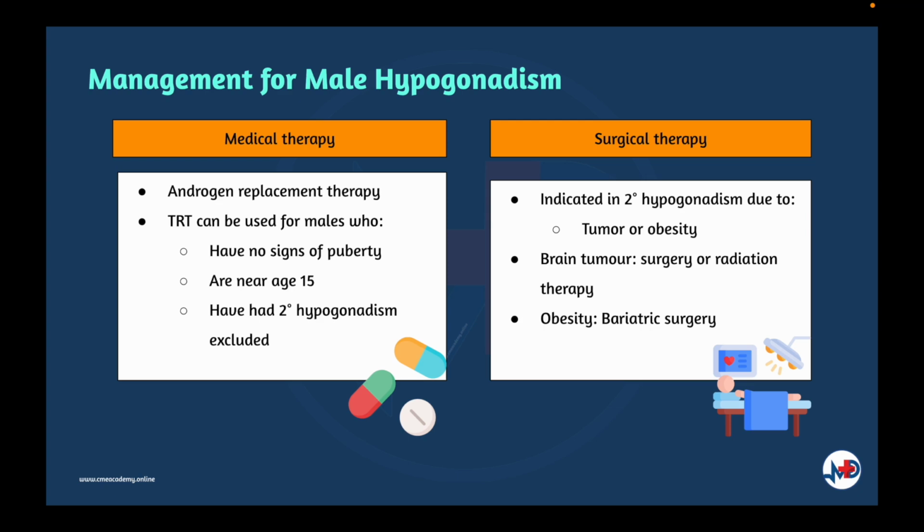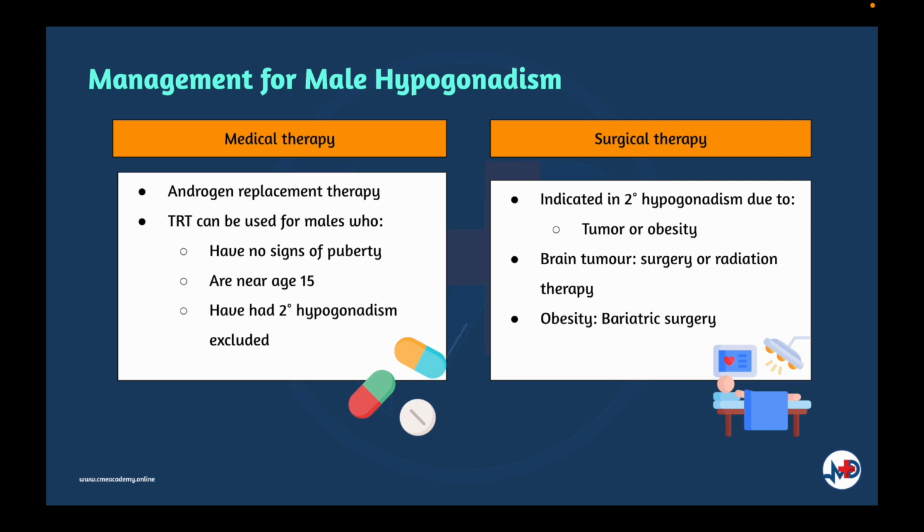Treatment of secondary hypogonadism in boys with gonadotropin replacement therapy usually stimulates androgen production as well as spermatogenesis. Testosterone replacement therapy can be used for males who have no signs of puberty, are near age 15, and have had secondary hypogonadism excluded. Infertility due to secondary hypogonadism usually responds to gonadotropin replacement therapy. Now, this chart shows the types of testosterone replacement therapy available.